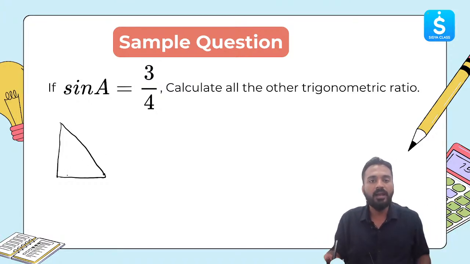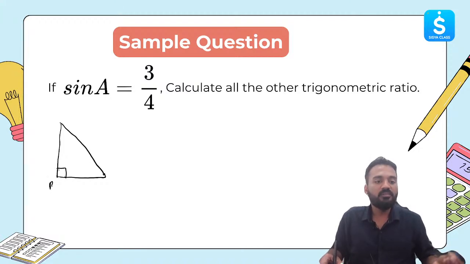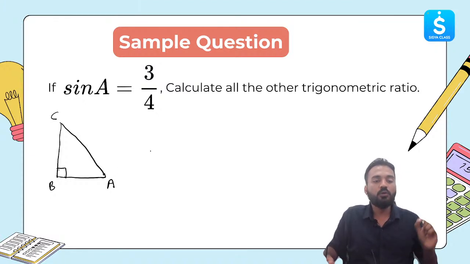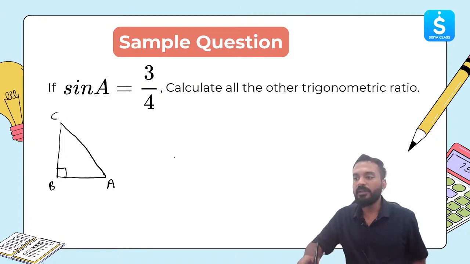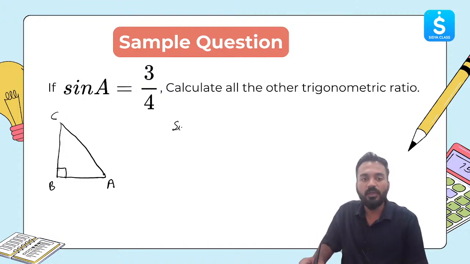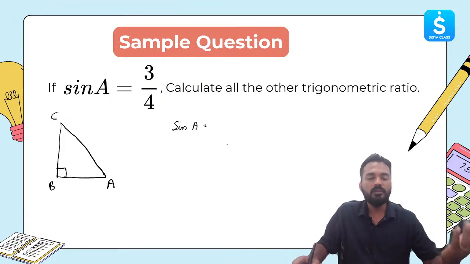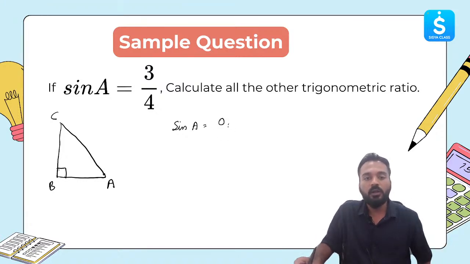So I'll draw a right angle triangle which is right angled over here. Let's say this point is B, this point is C, and this point is A, and this is the angle A. Now sine of A is 3 by 4. What is sine of A? Can anyone type in the chat box? Which two sides will the ratio take? We will take the ratio of opposite side by hypotenuse, right? So I'll do opposite by hypotenuse.